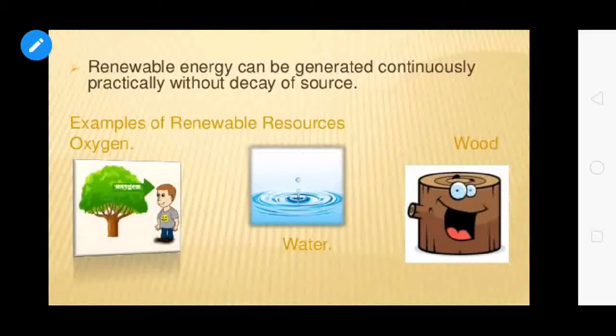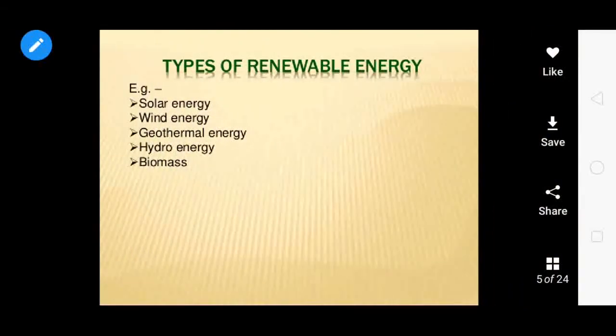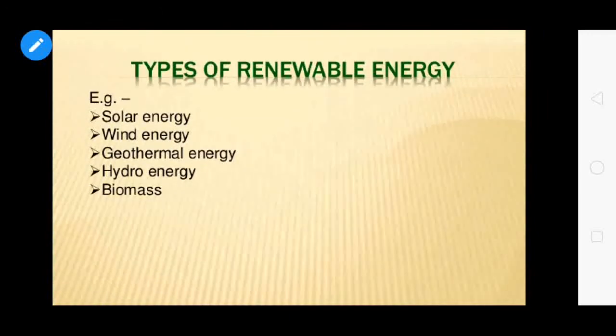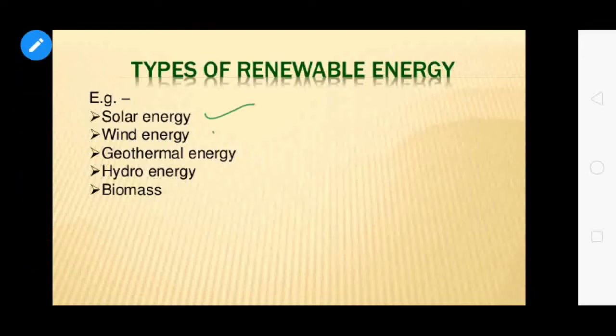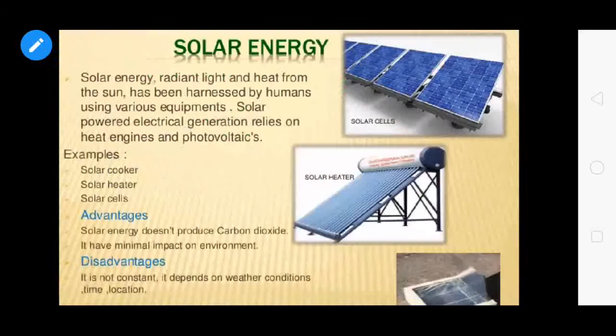So let me talk about the types of renewable energy. Examples are solar energy, and then wind energy. And then we will talk about geothermal energy, and then hydro energy, and finally we'll be talking about biomass. So let me firstly talk about solar energy. Let's talk about solar energy now. So what do we mean by solar energy?